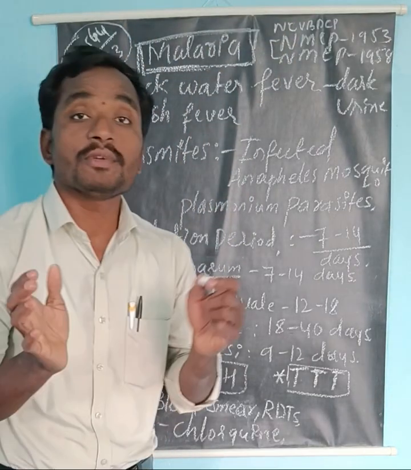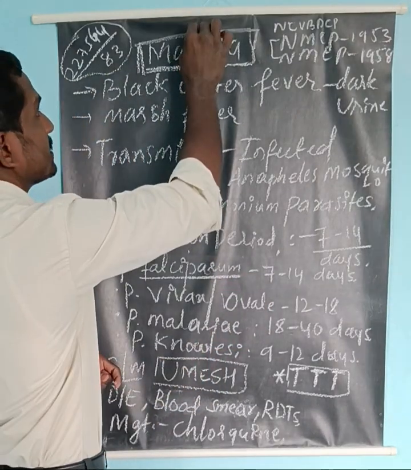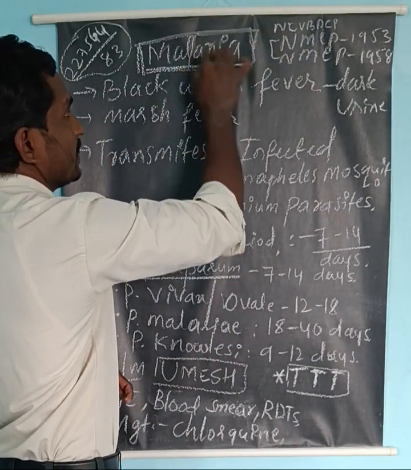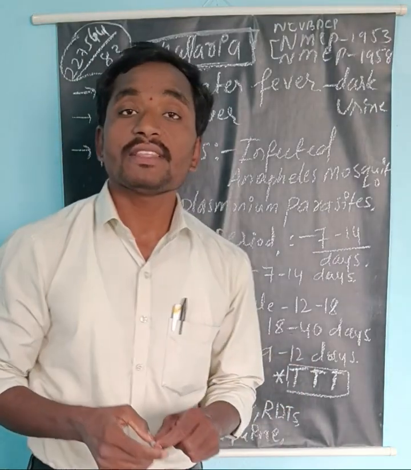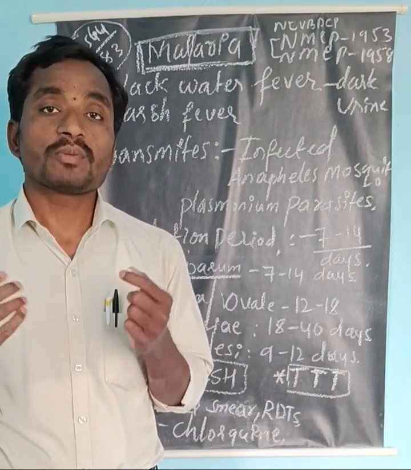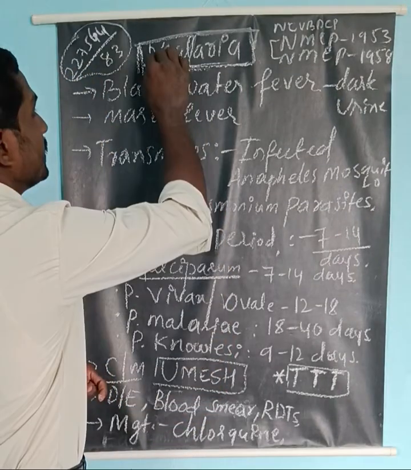was considered as coming from bad air. Here, mal means bad, area is nothing but air, so bad air. People thought malaria was coming from bad air, but it is not right. But in the year